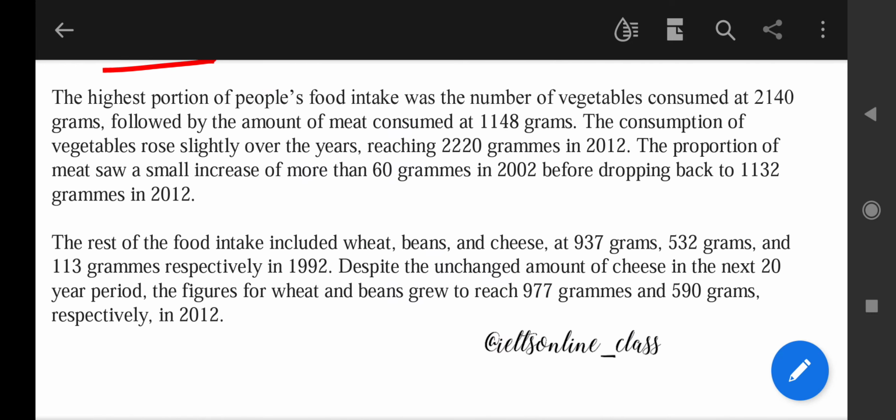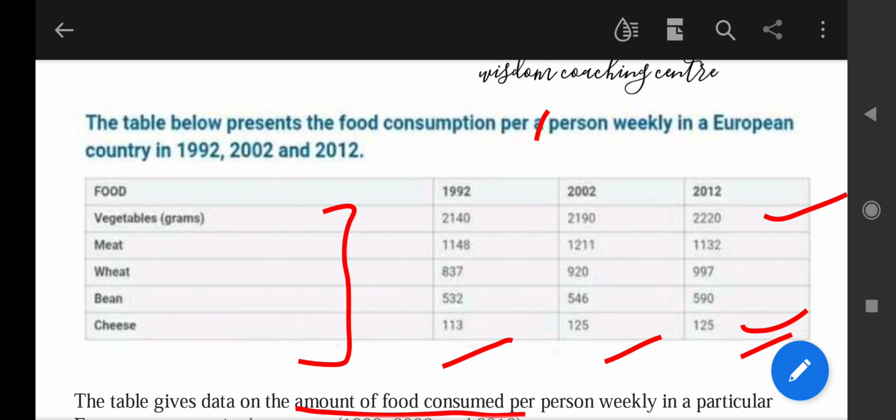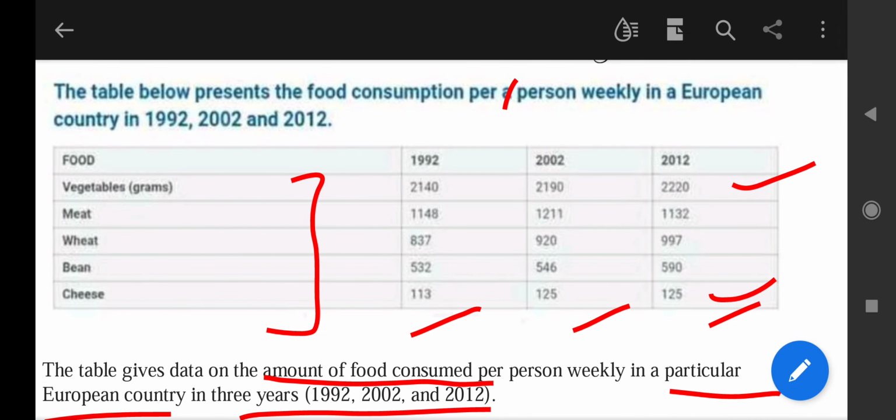Now coming to the body paras, you can divide it into two parts: vegetables and meat in one part, wheat, beans and cheese in the other part. Why vegetables and meat in one part? Because vegetable is showing an increasing trend and is highest, and meat is the second highest. But it showed the fluctuation. And wheat, beans and cheese you can write down in the next part with the same trend.